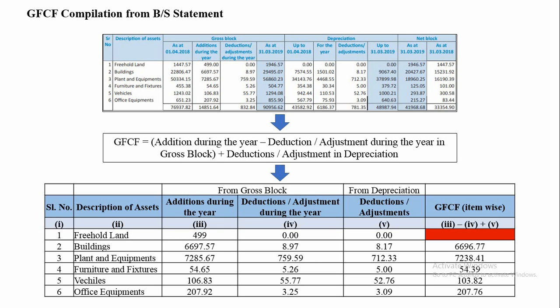Using the above-mentioned formula, the item-wise GFCF values are compiled. If you go through the table, you can find in the 6th column we compile the item-wise GFCF for buildings, plant and equipment, then furniture and fixtures, etc. Following a similar process, item-wise GFCF can be compiled for intangible assets also. However, here we have only taken the tangible assets for example.